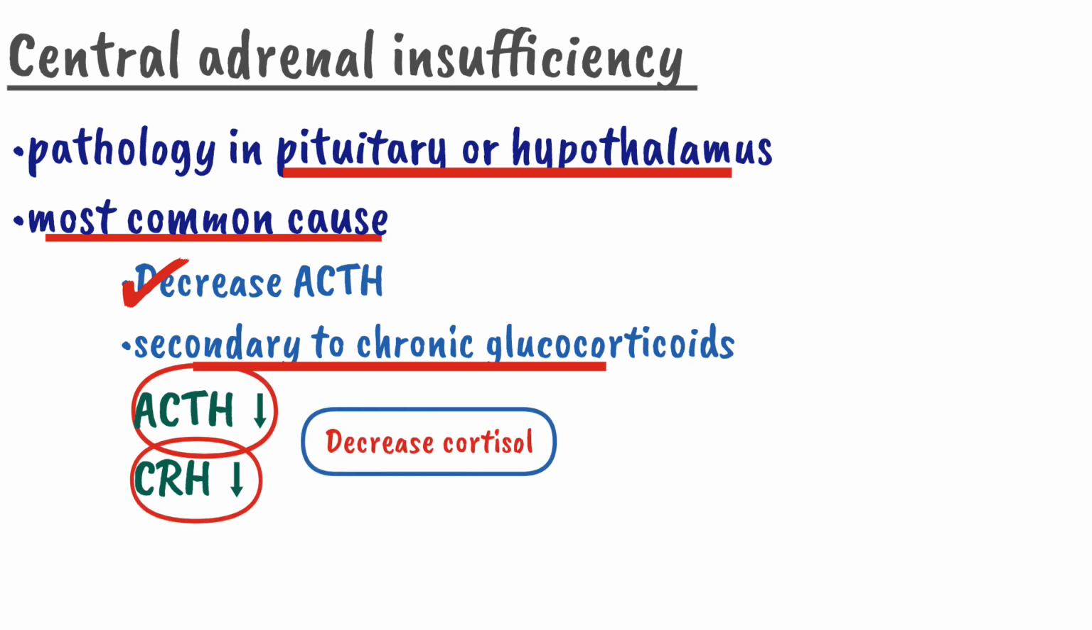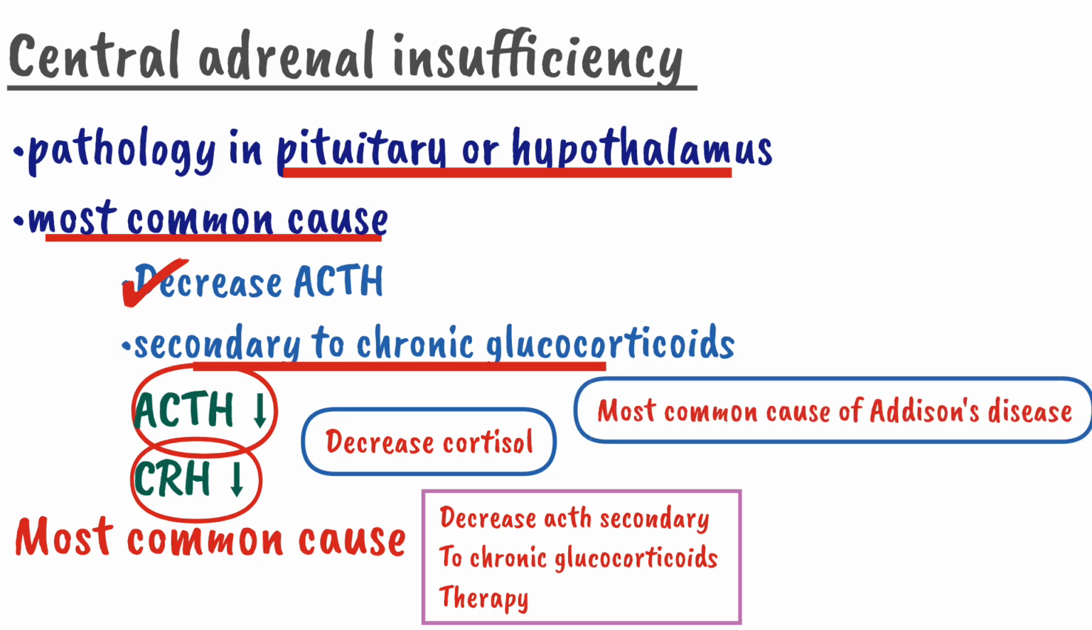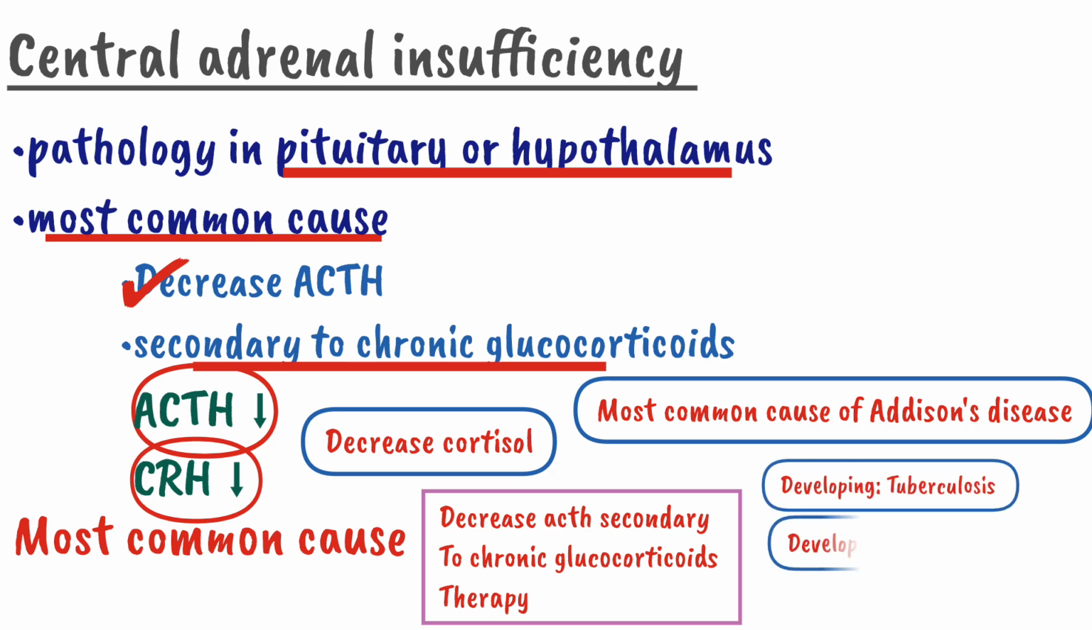Remember one important point, because this most commonly appears in exams, that the most common cause of adrenal insufficiency is central adrenal insufficiency due to decreased ACTH secondary to chronic glucocorticoid. And the most common cause of Addison disease is, in the developing world, TB, and in the developed world it is autoimmune disease.